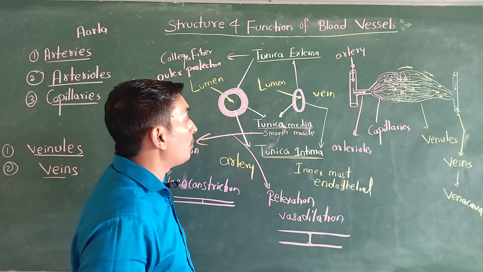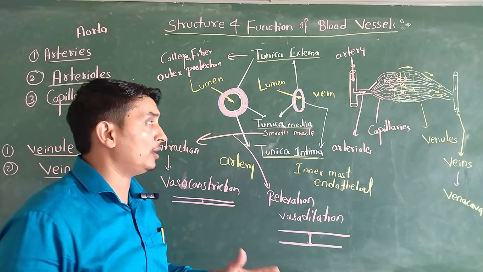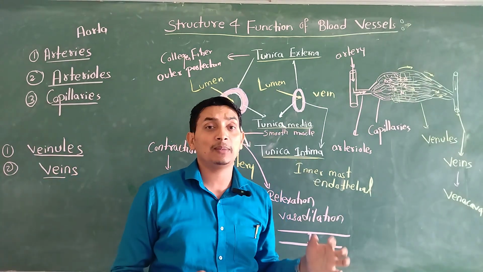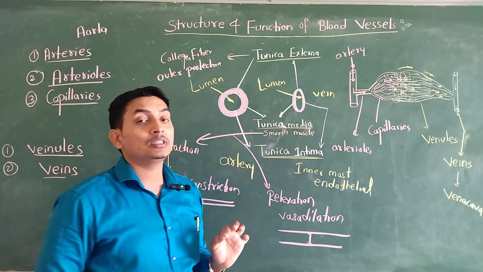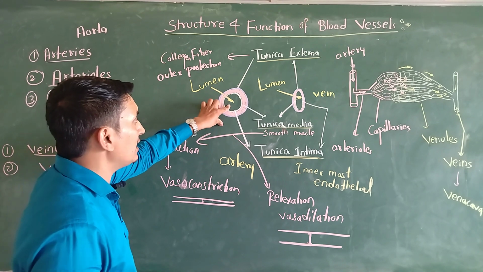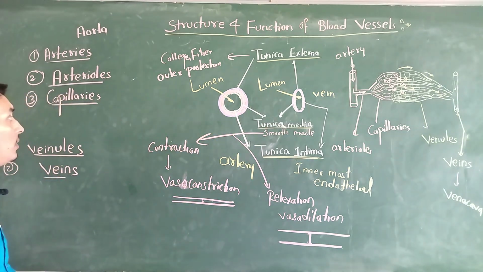Arteries are the supplying channel, they supply blood to the different parts of our body. Veins are the collecting channel, they collect blood from the different parts of our body. So these are the collecting and supplying, or you can say circulating channels. So this is about the structure of blood vessel.